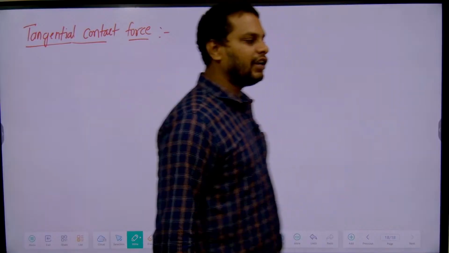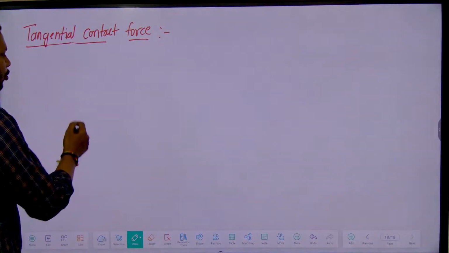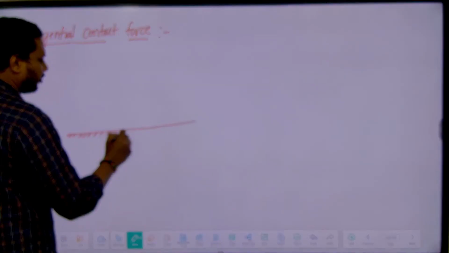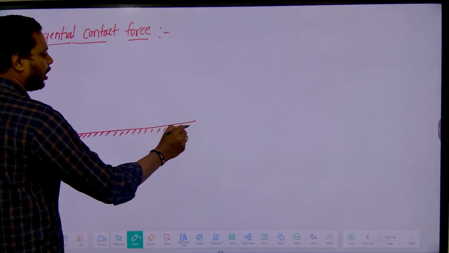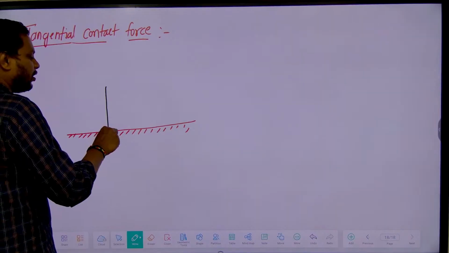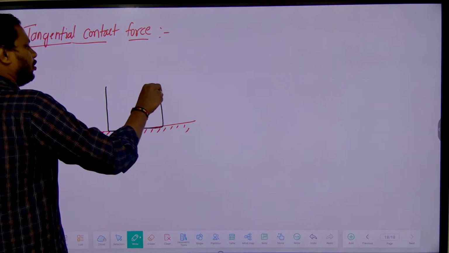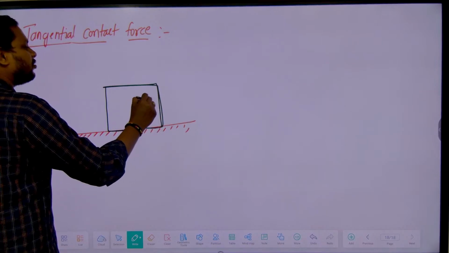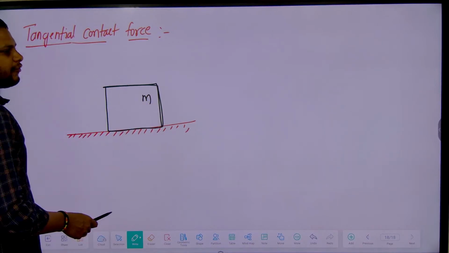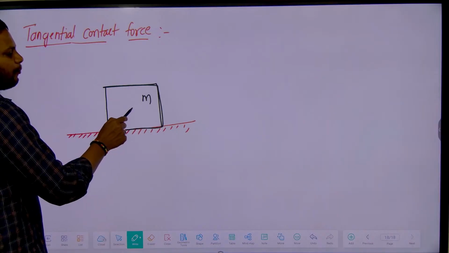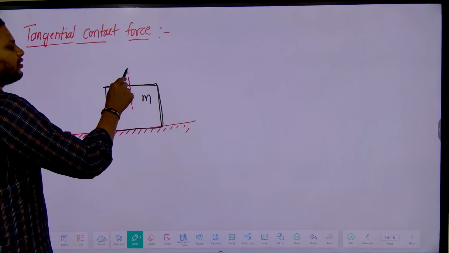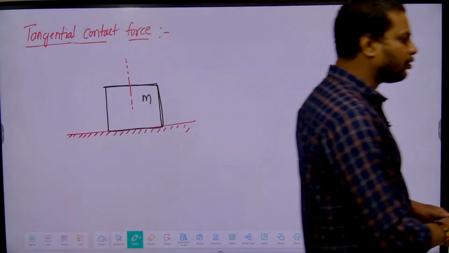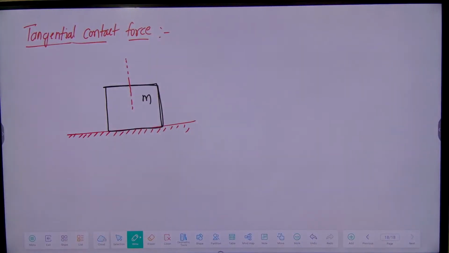Now what does tangential contact force mean? Suppose I take a surface. On this surface we have a block of mass m. Just now we discussed that normal contact force will always be perpendicular to the surface. In which direction? Upward direction.